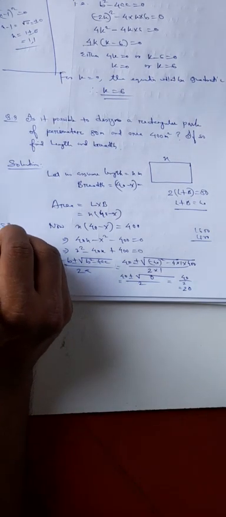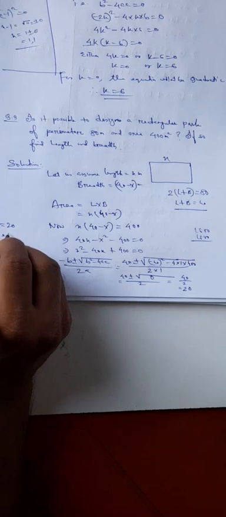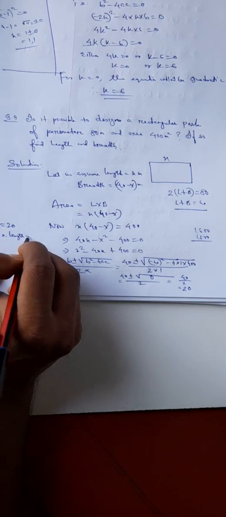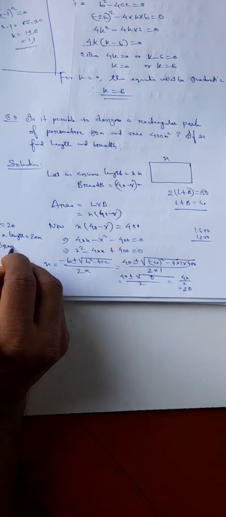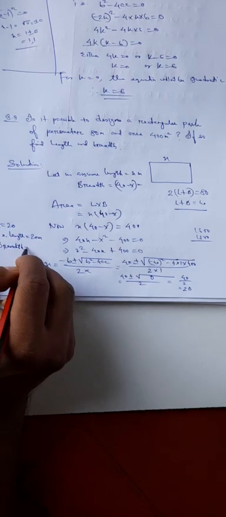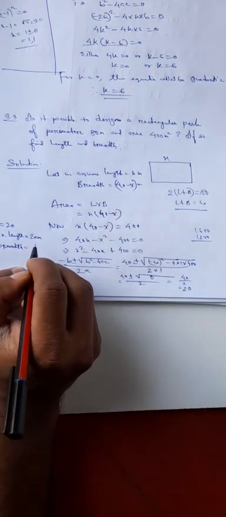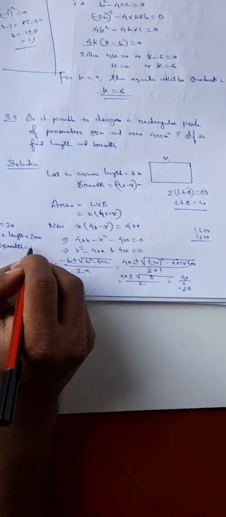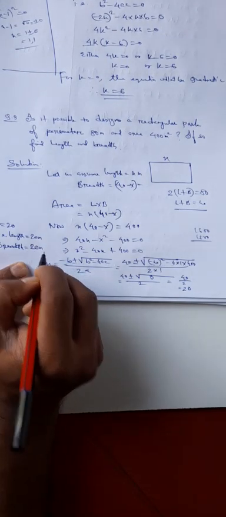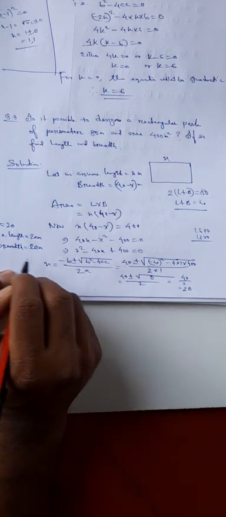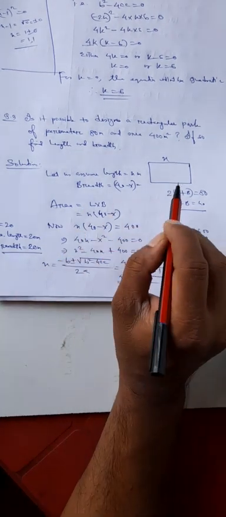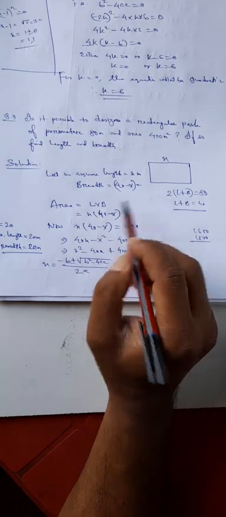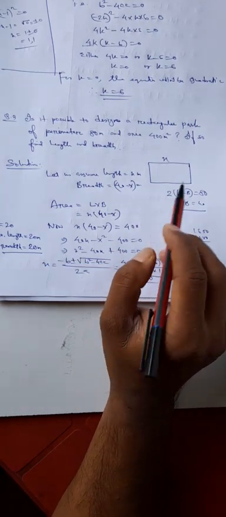x equal to 20, that is length equal to 20 meter. So what is breadth? Equal to 40 minus x. That means 40 minus 20 is 20 meter. So length and breadth are the same here. Although it's called a rectangular park, it is actually a square park, not a rectangular park, right?